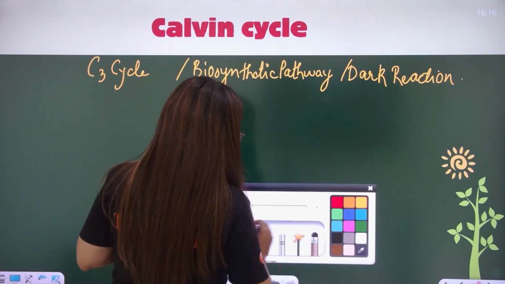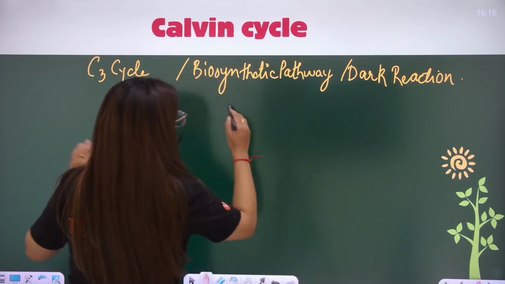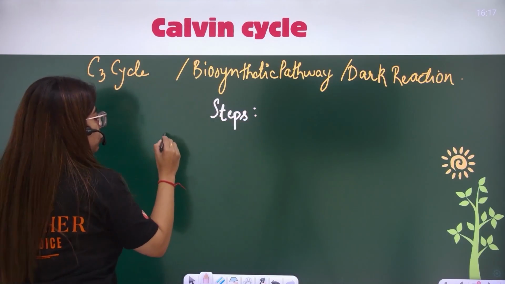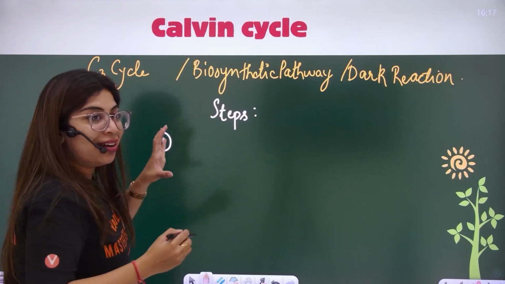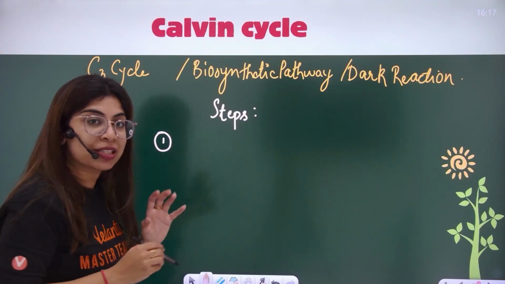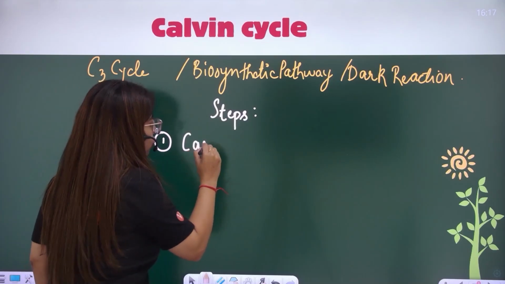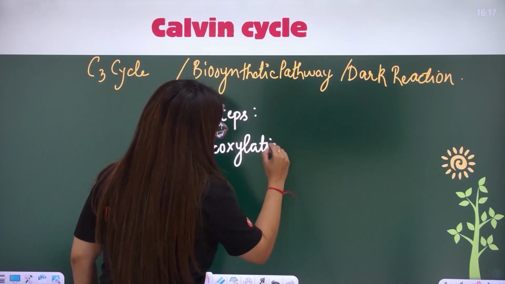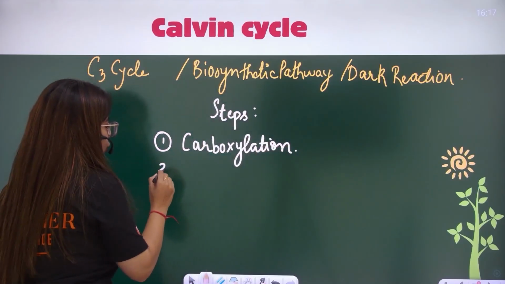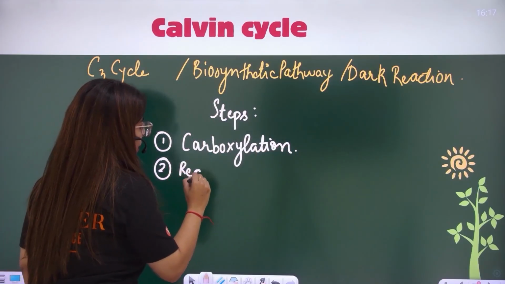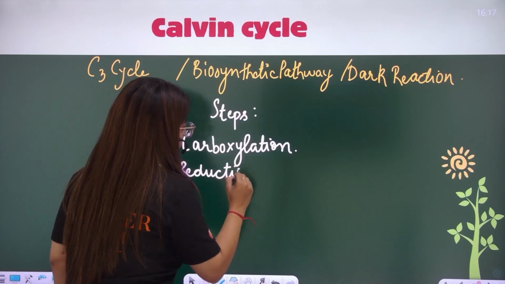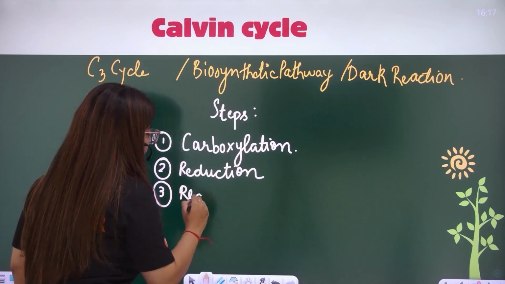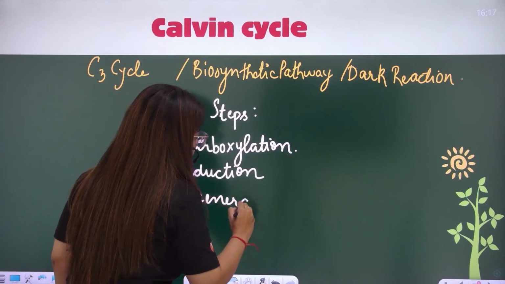If I talk about the steps of the Calvin cycle, there are 3 steps to it. Number 1, here we have to fix the carbon dioxide, which is known as carboxylation. Second step is reduction. The third step is regeneration.